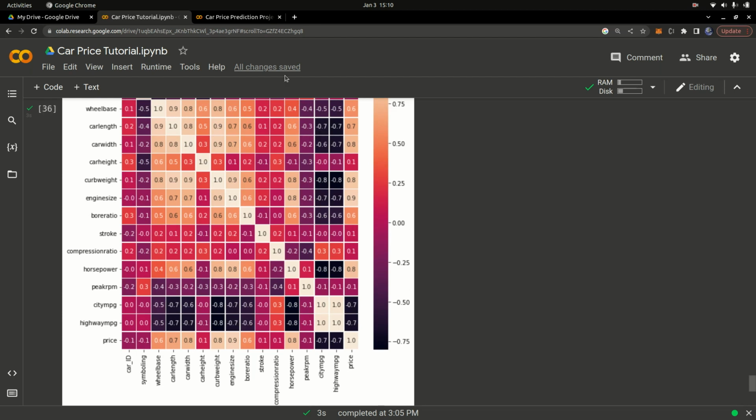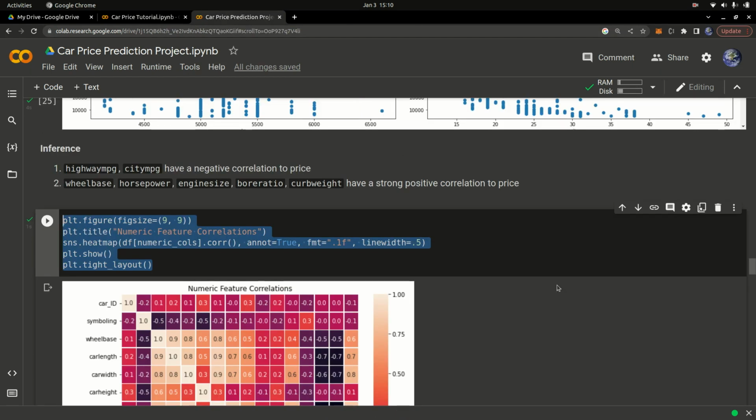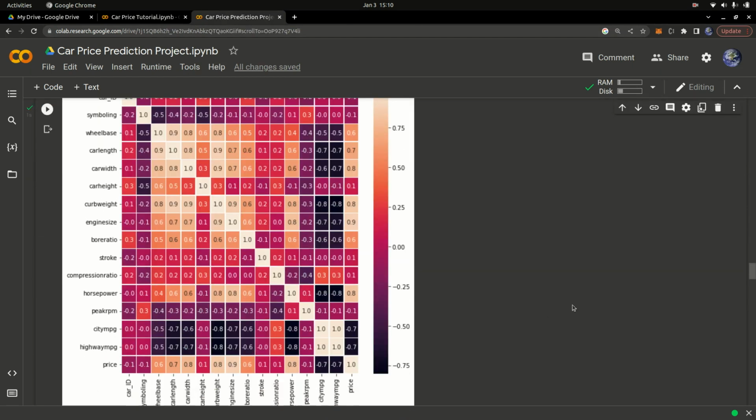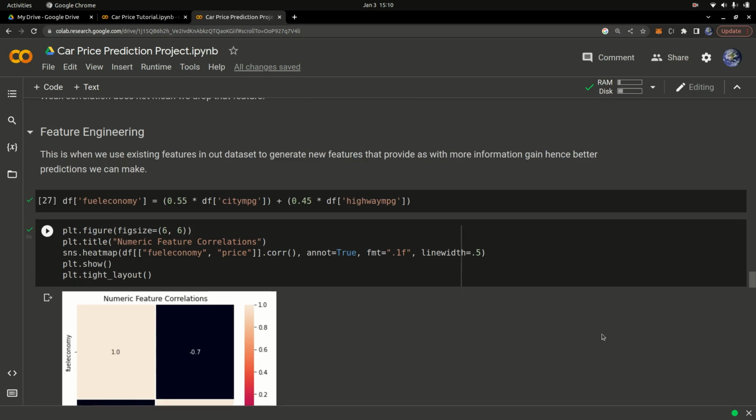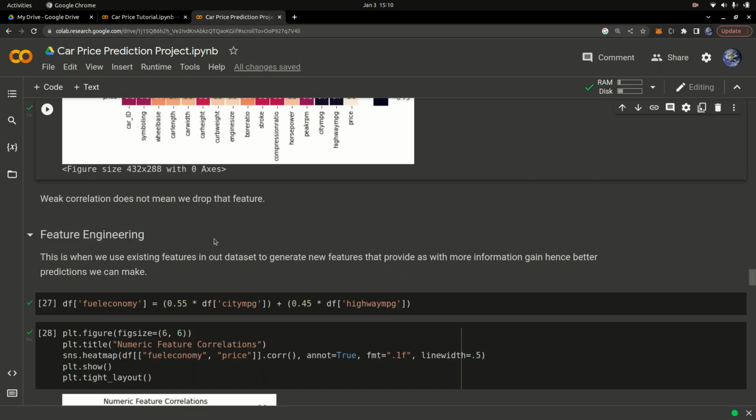But for now, this is basically it for correlation. So let's move on to the next graph and see which graph we can draw to explain things. Also, weak correlation does not mean that we have to drop the feature. In machine learning, sometimes we have a weak correlation and need to drop features that do not have a strong correlation with our data.